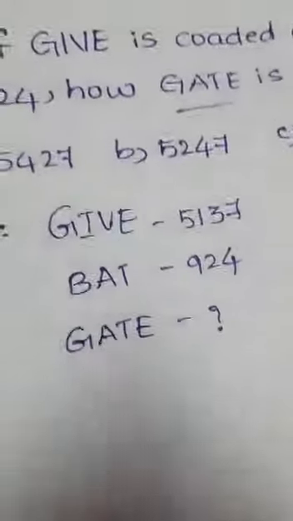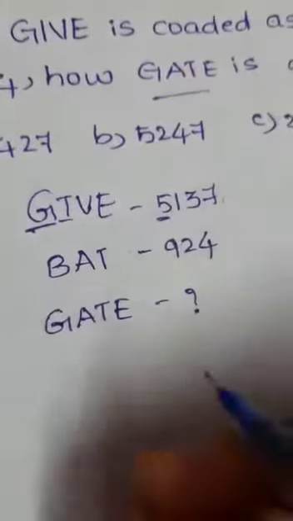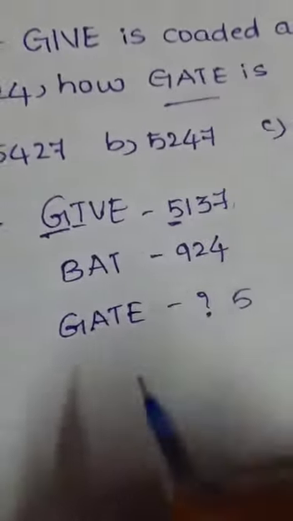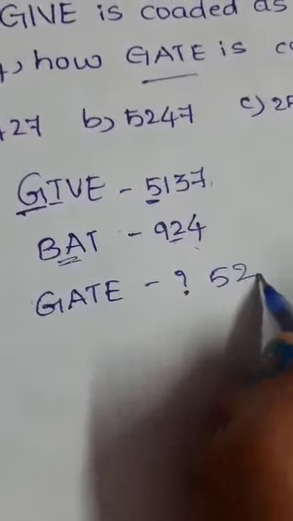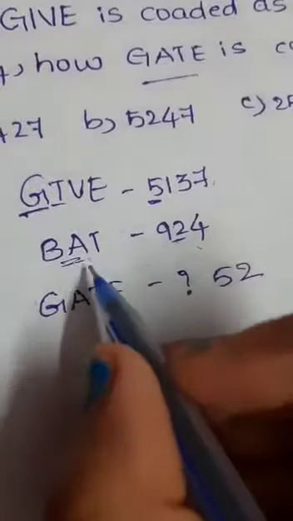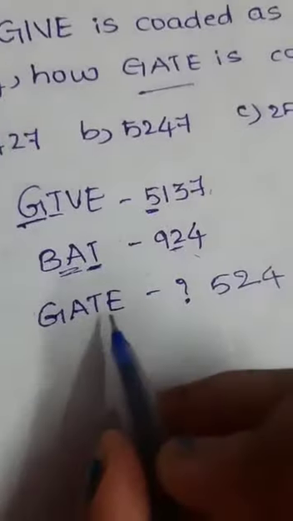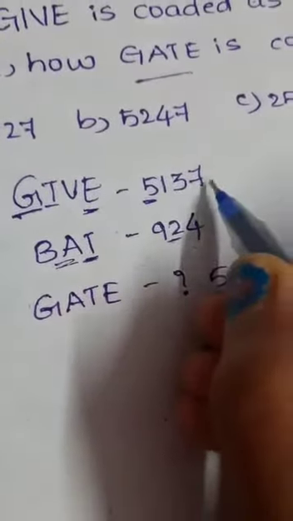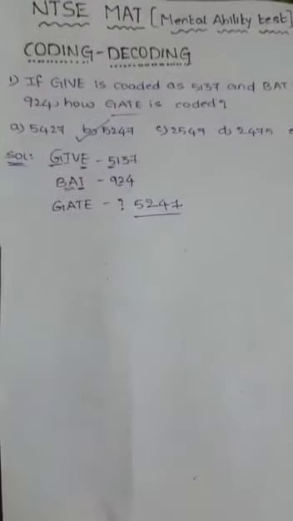So let's see. G. Here G is 5. So let's write 5. A is 2. T is 4. And E, here E is 7. So we got the answer 5247. So that is option B. So we got the answer of the first question.